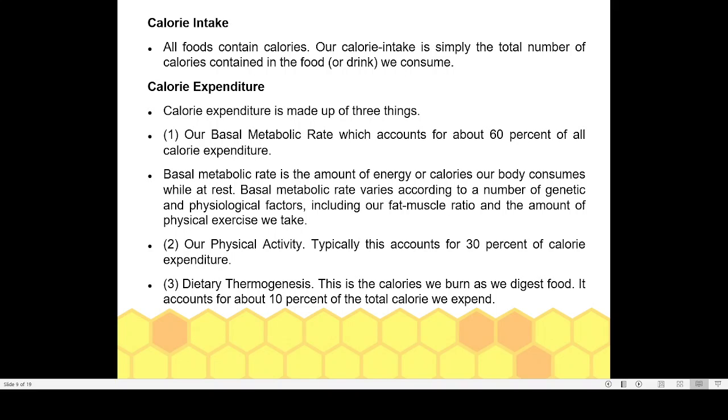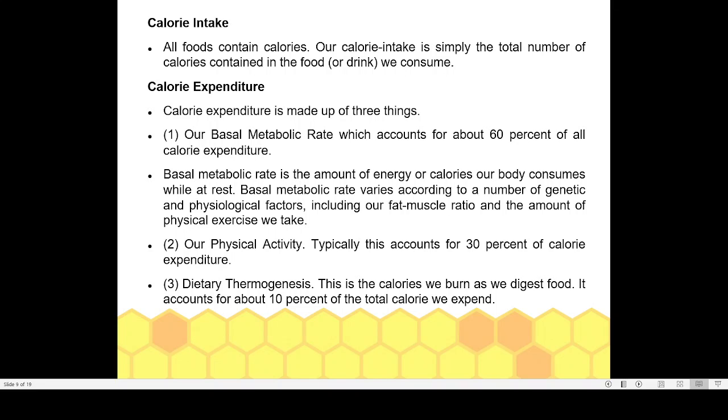One is our basal metabolic rate. I told you what basal metabolic rate is. That is, basal metabolism means our excretion, our circulation, our respiration, and these are the basic activities. Only if these basic activities are going on, our body will be alive. So in order to live, our body has a requirement of a certain amount of energy.